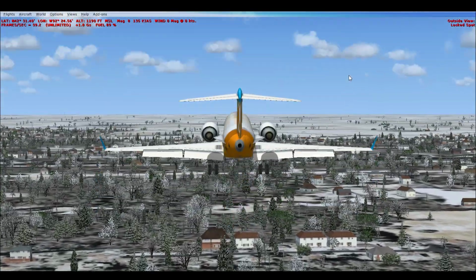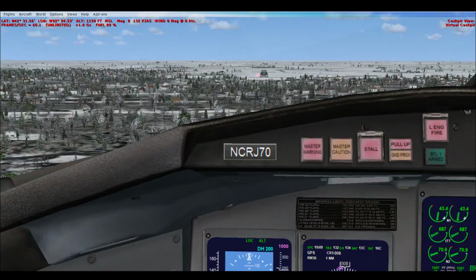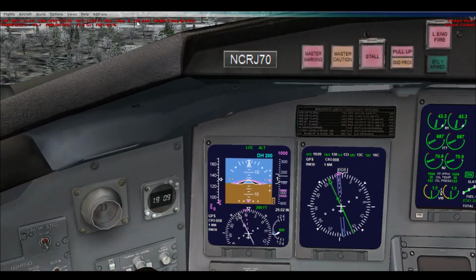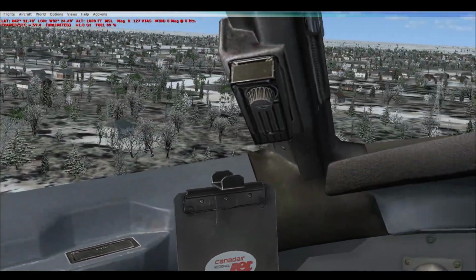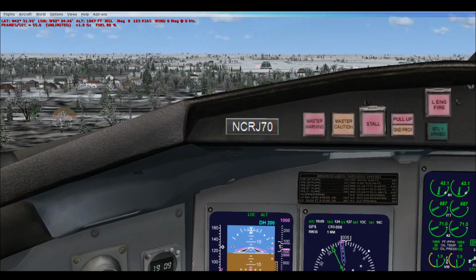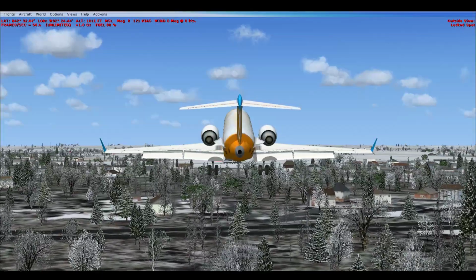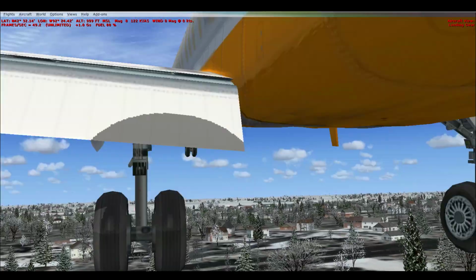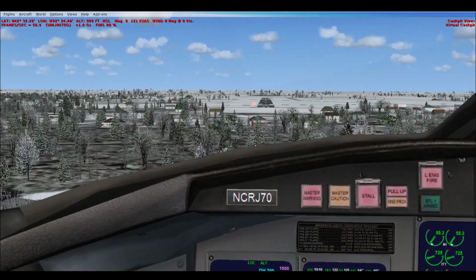So we are approaching that airport right on cue, as the outside view shows. Perfect. What's our speed? 130 knots. Perfect. So now this is the crucial part, because the airplane itself will not land for you. You will have to actually touch down the aircraft.